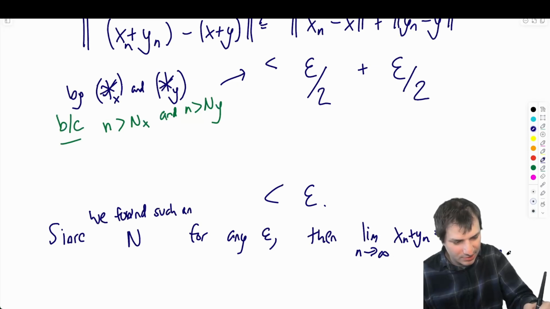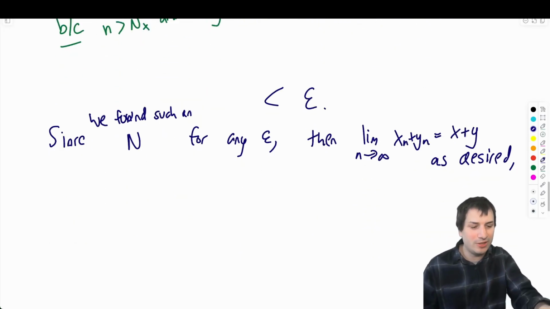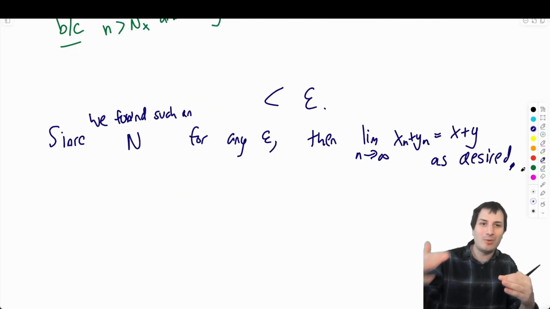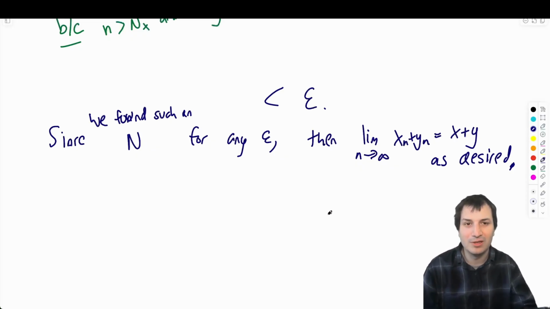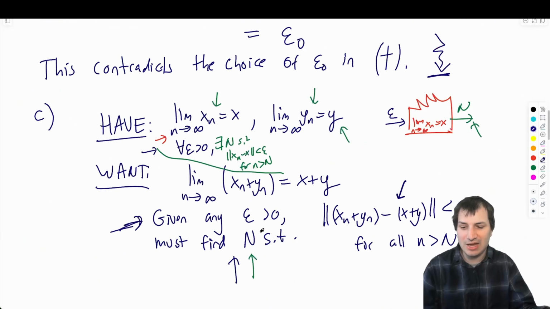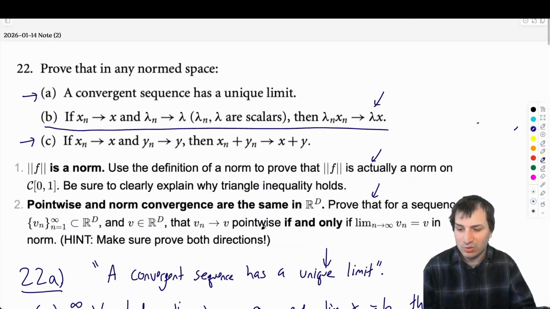Just to round things off and make sure the reader knows, hey, we're done here. Why are we done? The reason we're done is because we found the n that worked no matter what epsilon you gave me. Okay, that seals things off for question 22C.